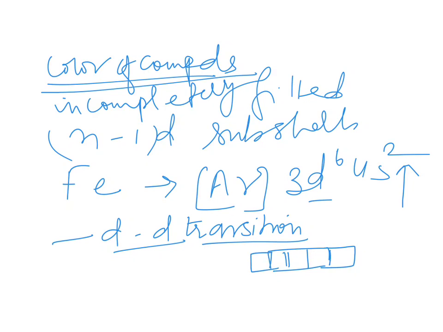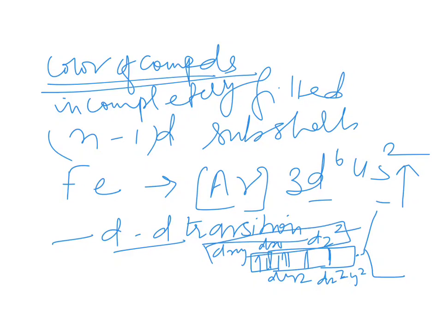There are 5 d orbitals, and whatever electrons are there, 10 or incompletely filled, will occupy them. Now in the isolated atom, you have dxy, dxz, dz square, then dyz and dx square minus y square. I have written them in two categories because these three have the same energy and these have the same energy.